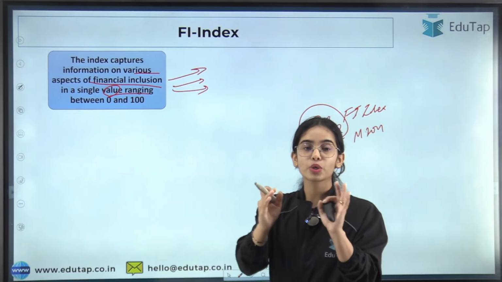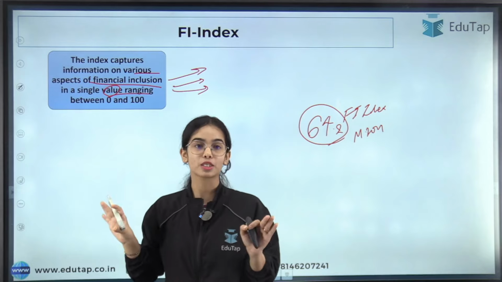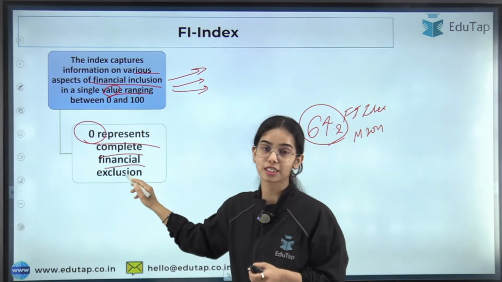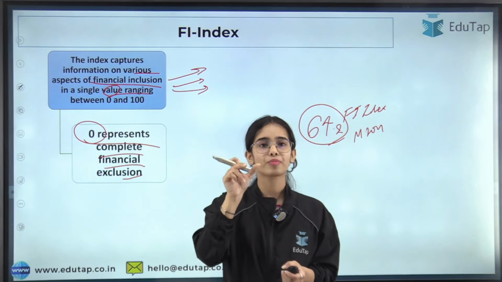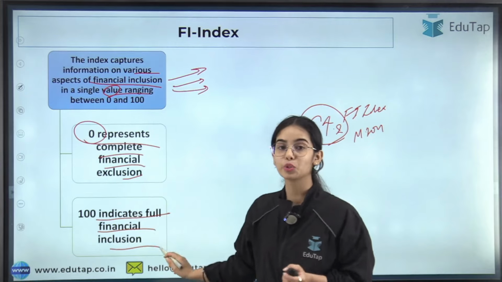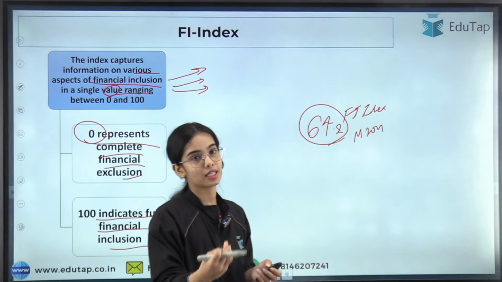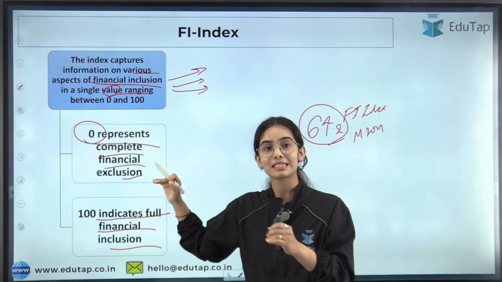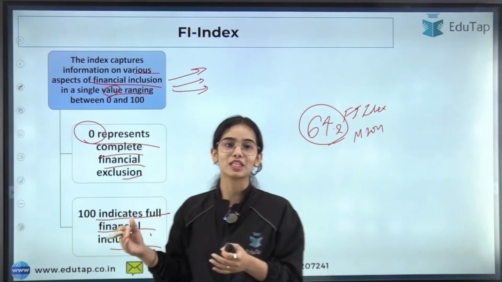The Financial Inclusion Index value ranges from 0 to 100. 0 represents complete financial exclusion, that the people are completely excluded from the financial sector, from financial products and services. 100 means complete or full financial inclusion, that the people have access to the financial system of the country, to the financial products and services in the country. So 64.2, is it near to 0 or near to 100? For sure it is near the 100 mark. That means we are moving towards full financial inclusion, okay.